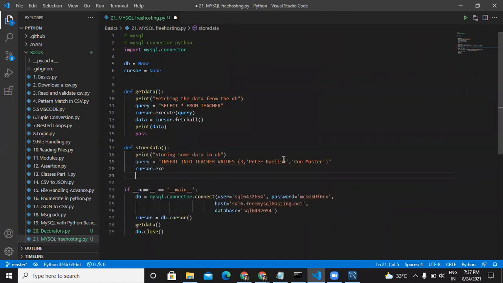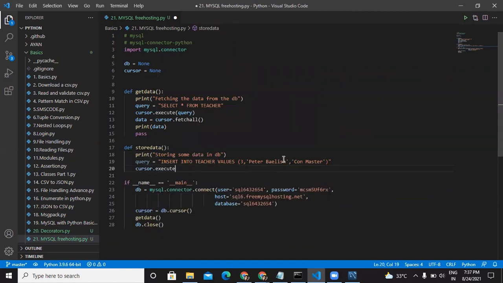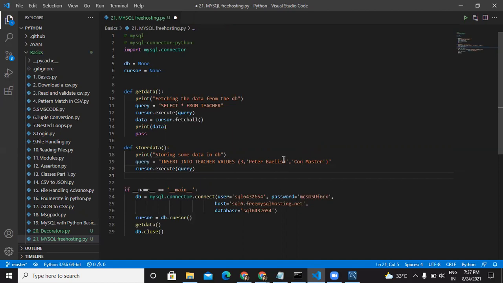Then we will say cursor.execute query, which we have already seen. This is going to execute the query. But in this, we need to do one more thing, which is known as db.commit. So cursor.execute will run the query, but db.commit is the actual statement that is going to store the data inside the database. This takes the data in a staging environment, which is in the middle of our system and the SQL database. But to move it from there directly into the database permanently, we need to call this function called db.commit.